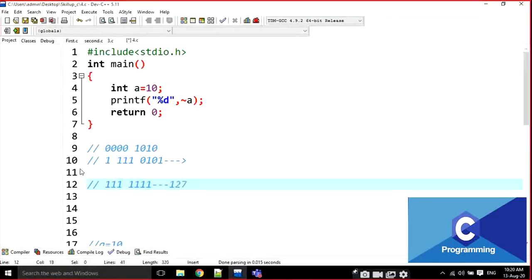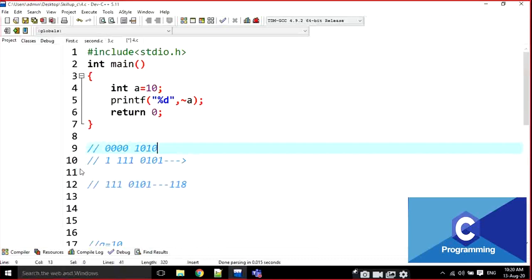This is a shortcut: all ones, 7 ones, is 127. This bit is 0, which means minus 2. Then here another bit is 0, which is 2 power 3, that means 8, so we have to subtract it.